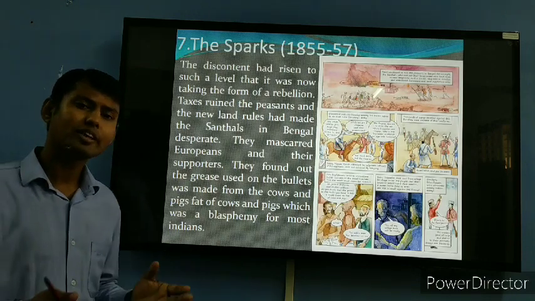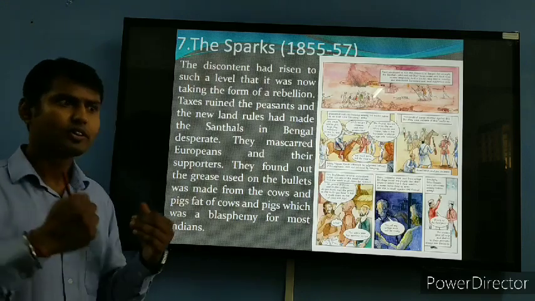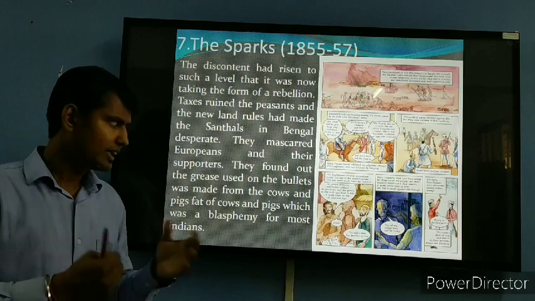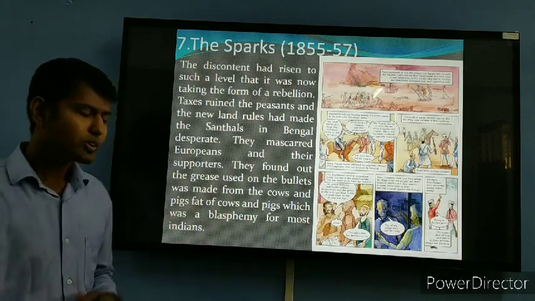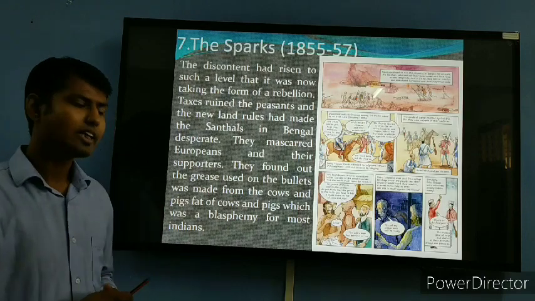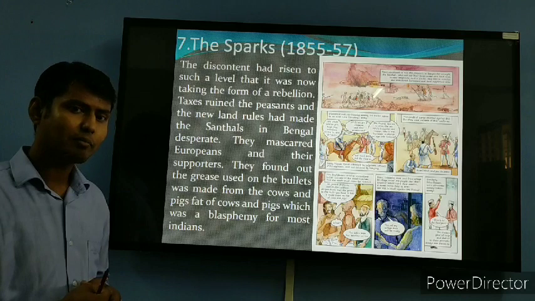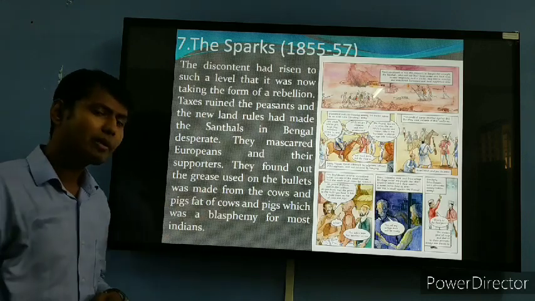As you know, the Hindu people do not have that type of food culture. They do not eat cow and pig. So that is again against their religion. It is blasphemy. They don't accept this thing, but the Britishers are imposing it. So now they are making the revolt also.